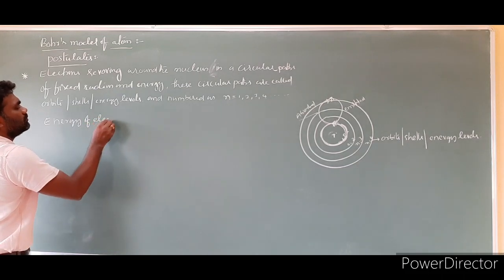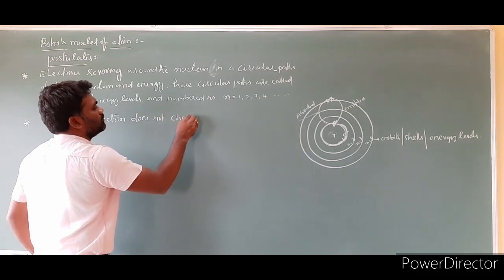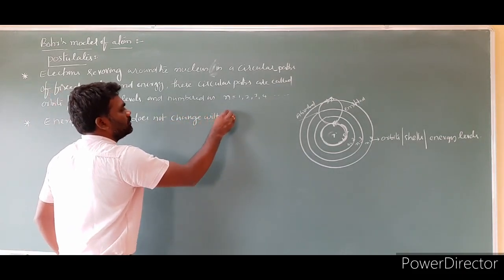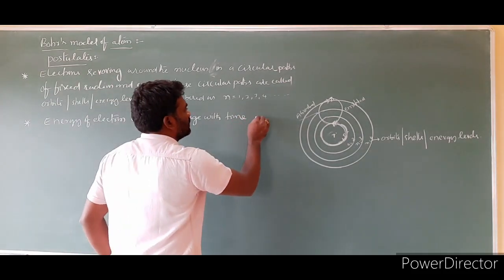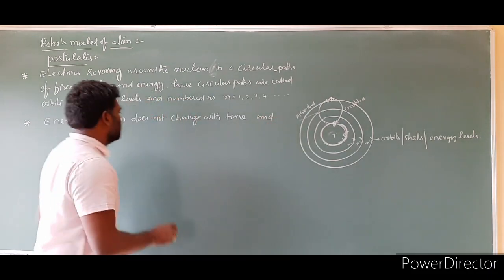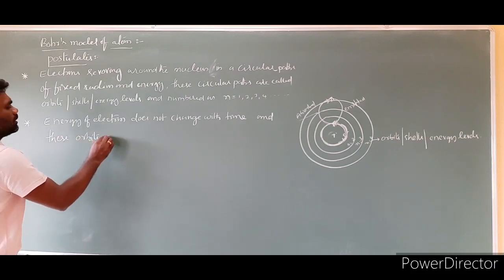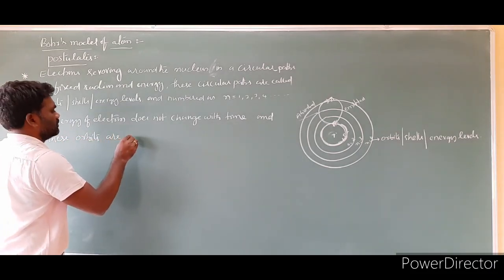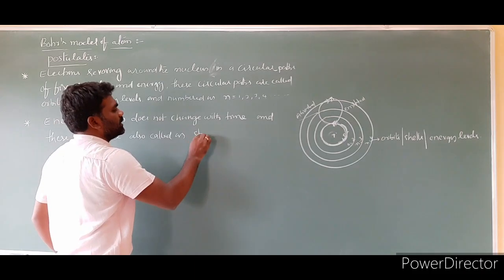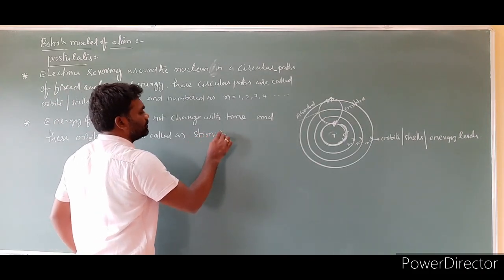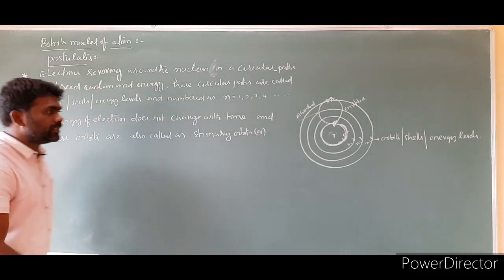Energy of electron does not change with time, and these orbits are also called stationary orbits or stationary states.